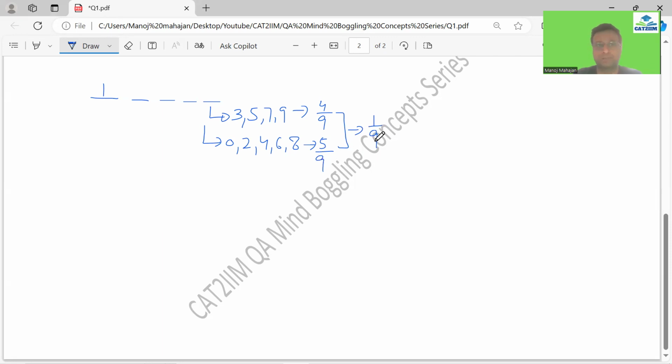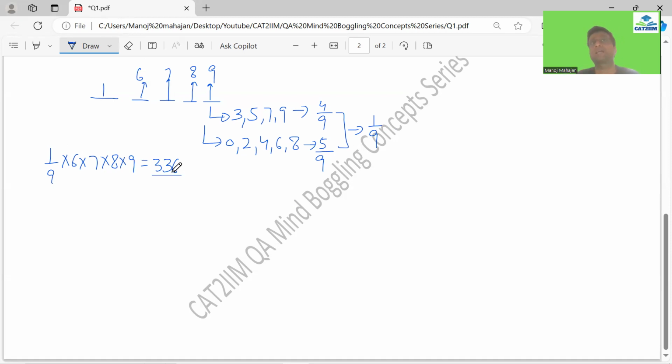1 by 9 of what? Let's calculate the total numbers here. Repetition is not allowed, so 1 is already used. Of 10 digits, 9 are left. Next is 8, next is 7, next is 6. So we calculate 1 by 9 of the total numbers in this range, that is 6 into 7 into 8 into 9. If I calculate, it is going to be 336. So we have 336 even numbers more in this range.